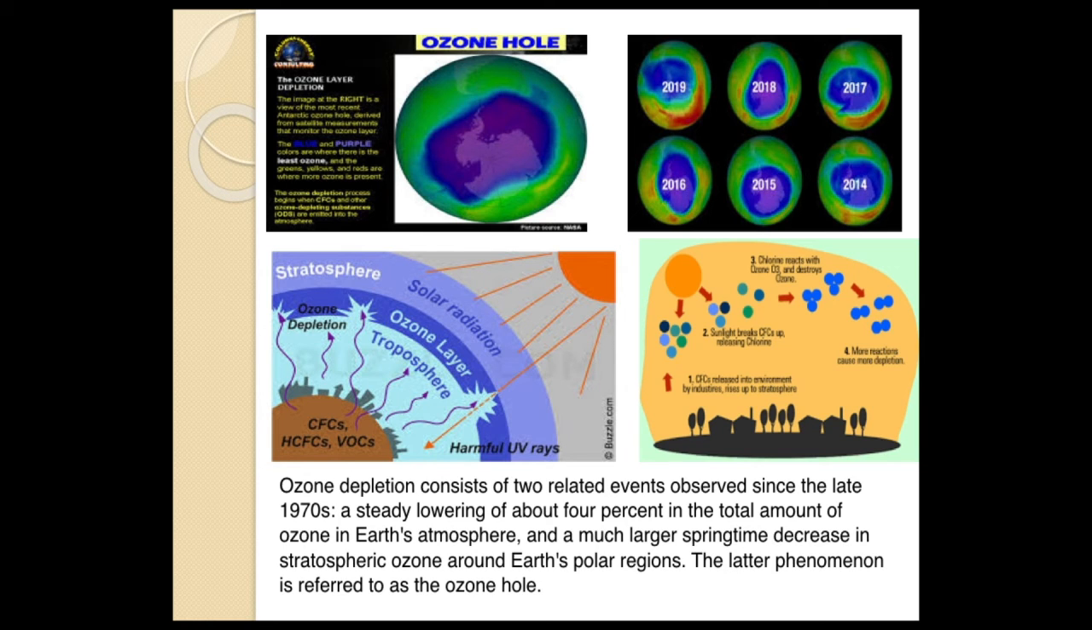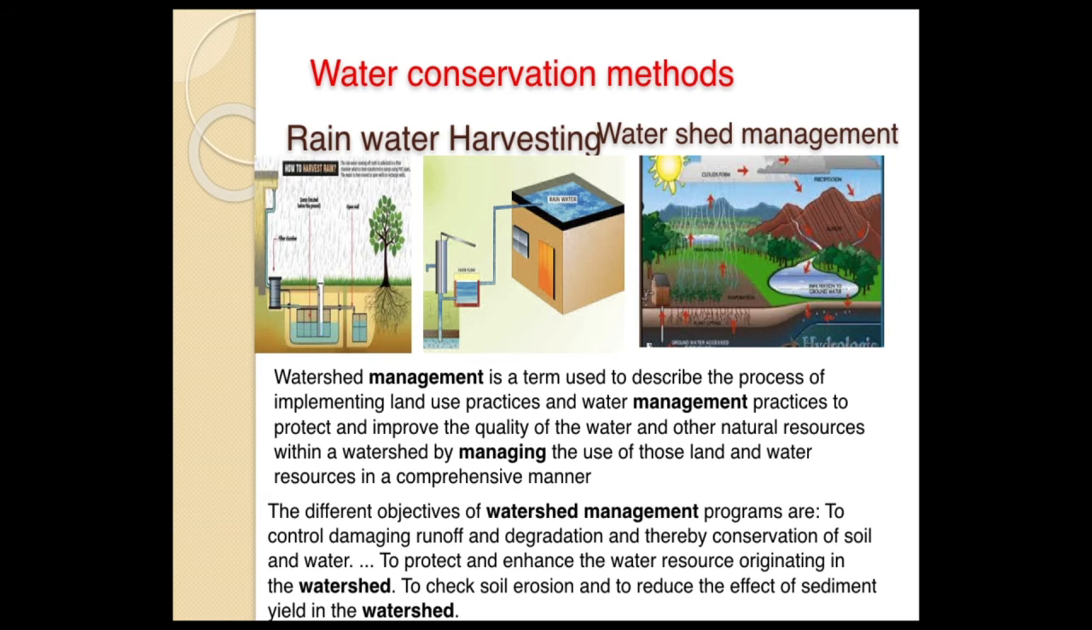So here this thinning is known as the ozone hole, and this is also an important question. Then the next one is water conservation methods. So how to conserve water? Two methods: rainwater harvesting and watershed management.